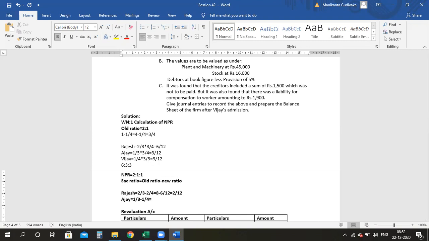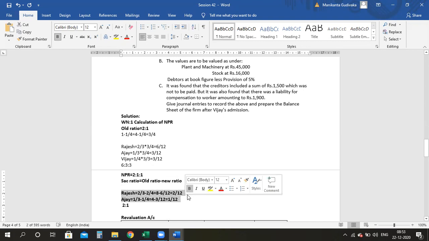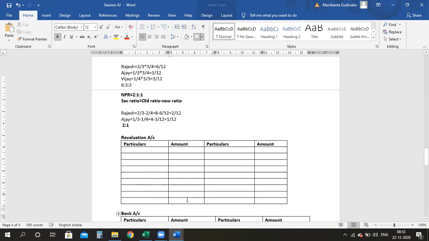After that, again the same: 4 minus 3 divided by 12. So here it will be 1 by 12. Therefore, ideally, your sacrificing ratio between Rajesh and Ajay is nothing but 2:1. Are we clear, everyone? Right? So this is your sacrificing ratio which I'll be using.